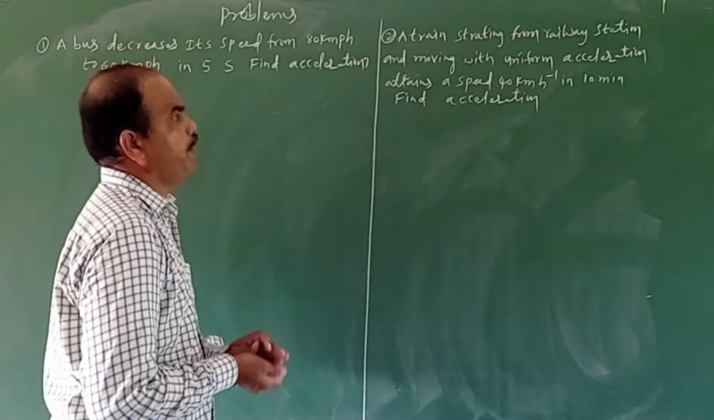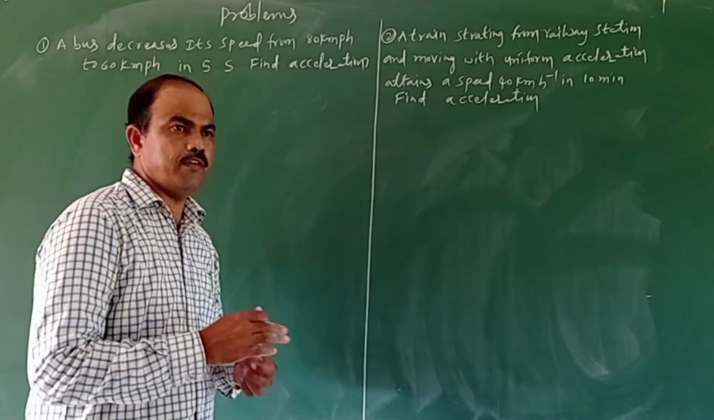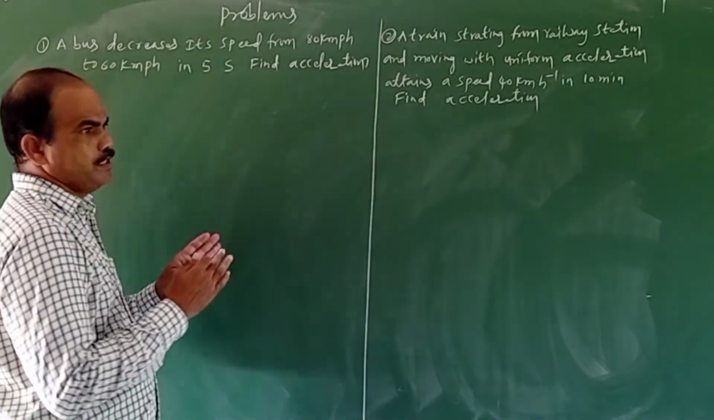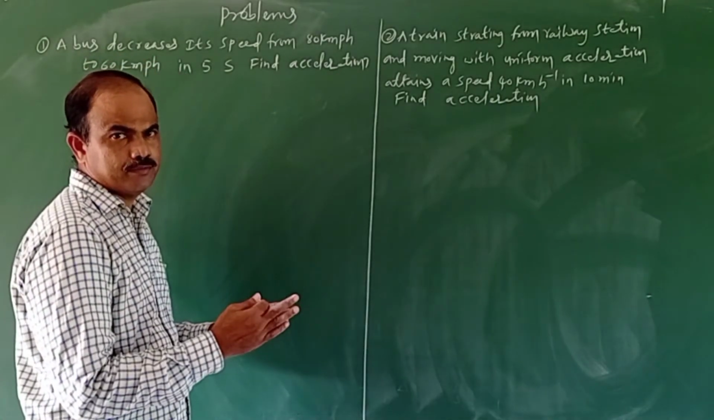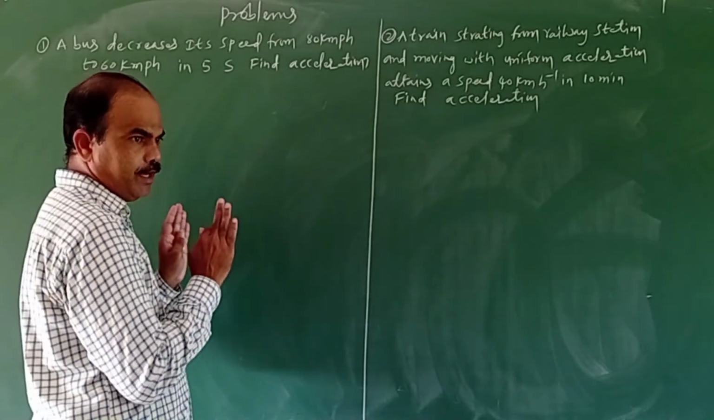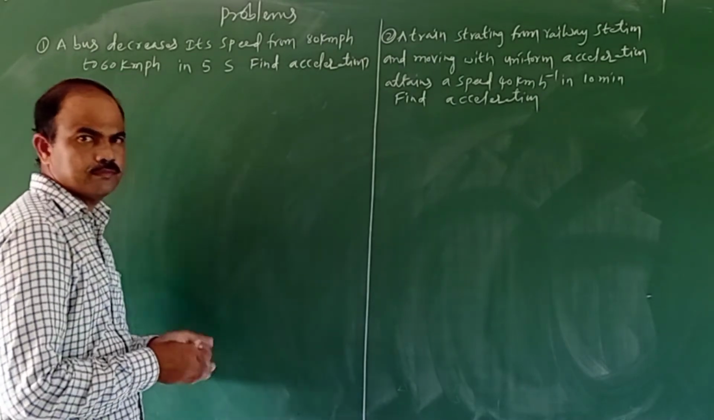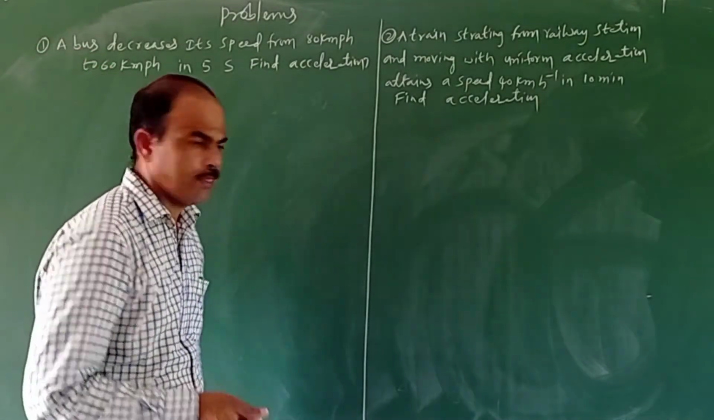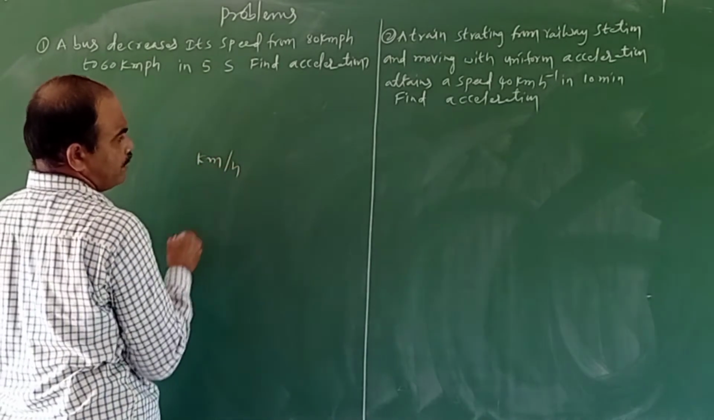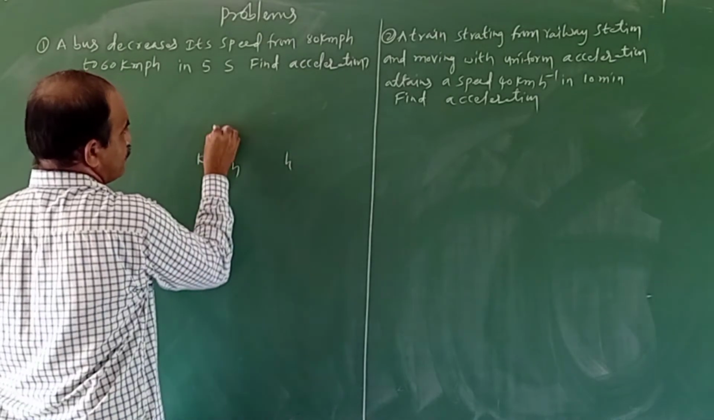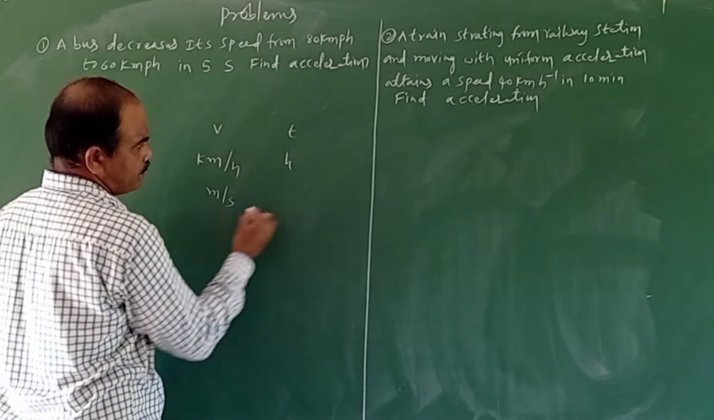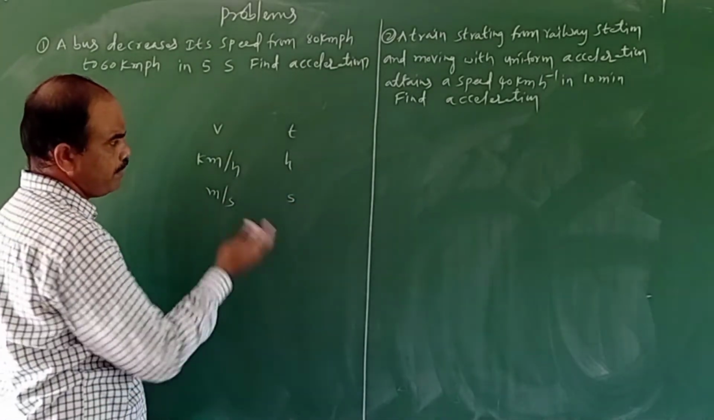So now coming to the problems. While solving the problems, the important point is, if the speed is in kilometer per hour, then the time must be in hours. If the velocity is in meter per second, then the time must be in seconds. Otherwise, you have to convert.